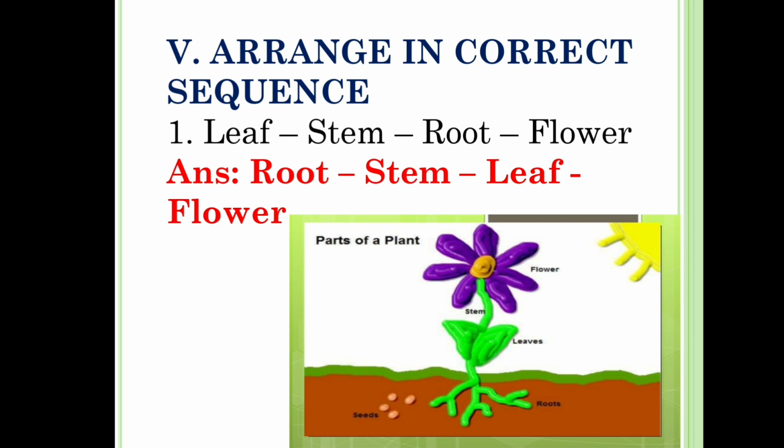Arrange in correct sequence. The question is leaf, stem, root, flower. So we are starting from the lower part. So the first one is root. So after root we have stem, then the leaf, and finally flower.